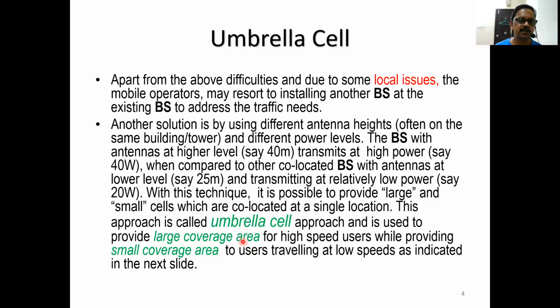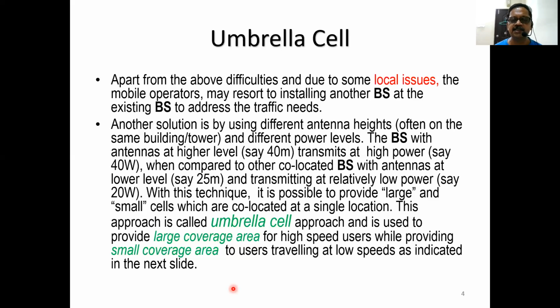This approach is called the umbrella cell approach and is used to provide large coverage area for high-speed users while providing small coverage area to users traveling at low speeds, as indicated in the next slide.